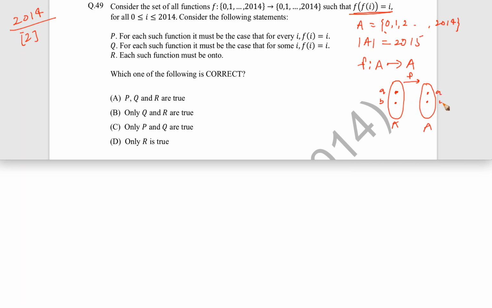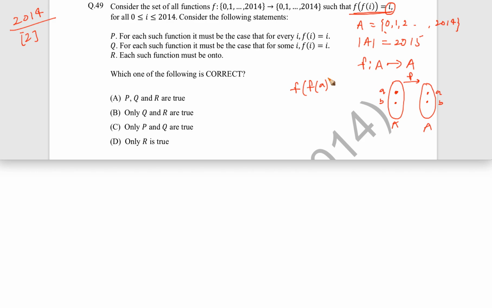If you take for the first time the image of A using this function, and then whatever image you have got, again using that as the element, if you take its image, then that should come out to that element itself.